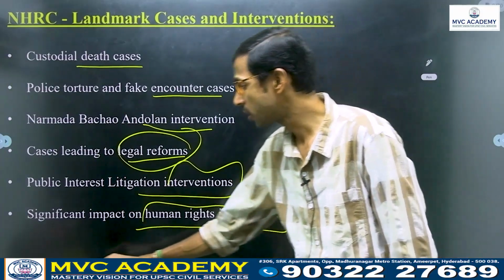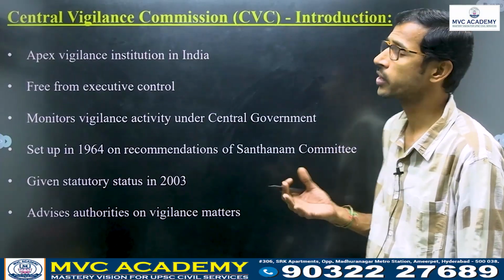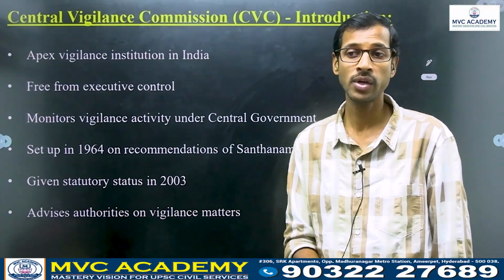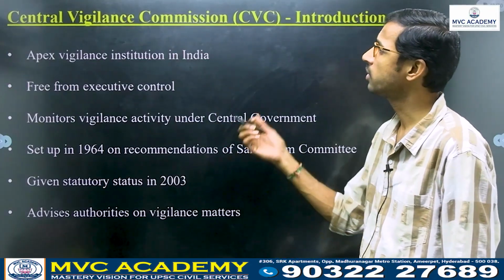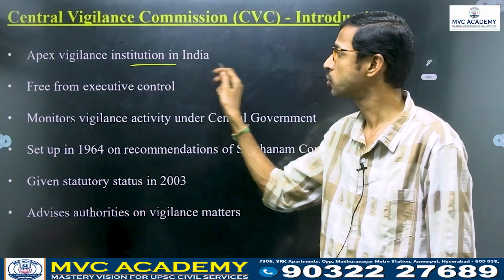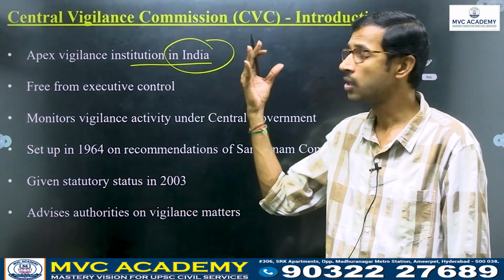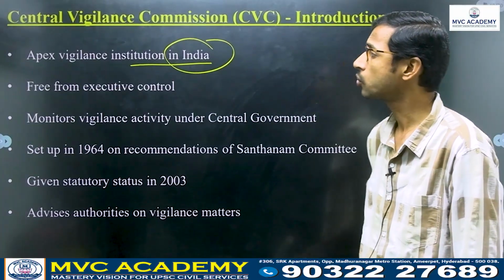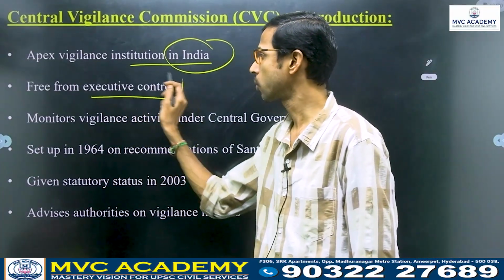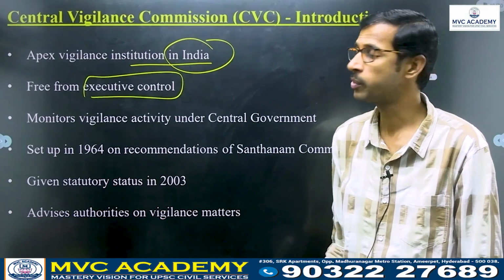So this is the NHRC. Now, if you see the Central Vigilance Commission, this is also an important statutory body other than NHRC. It is the apex vigilance institution in India. Apex means it is the big or supreme vigilance institution in India overall, and it is also free from executive control. There is no executive control on this CVC; it is a completely independent body.